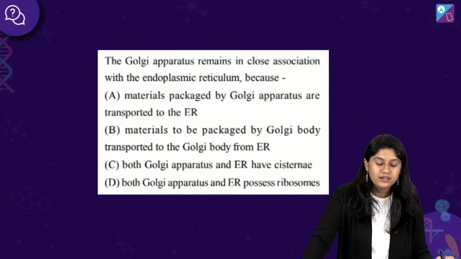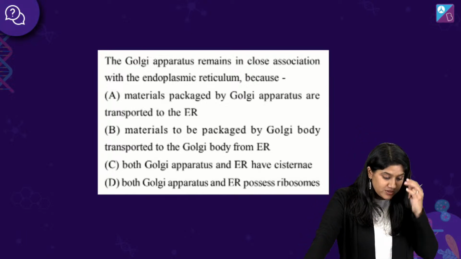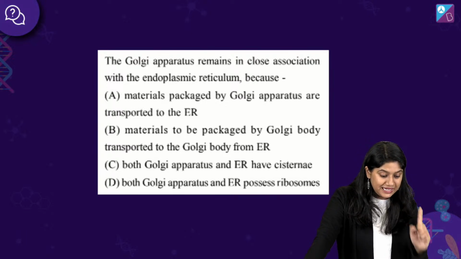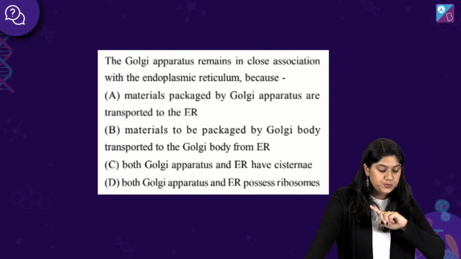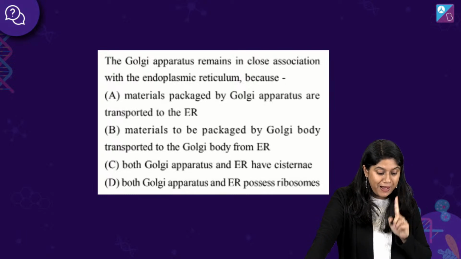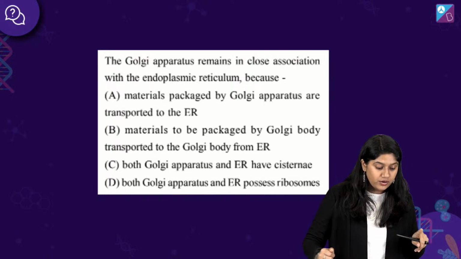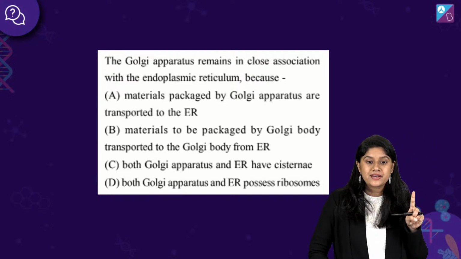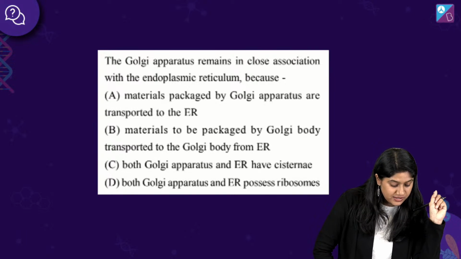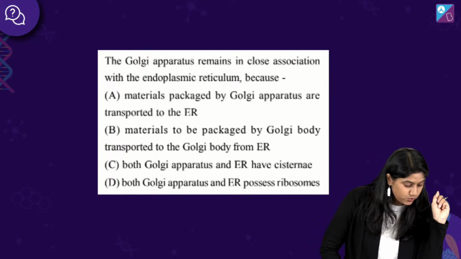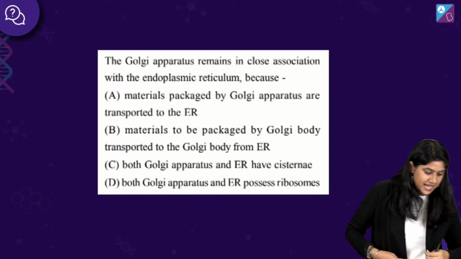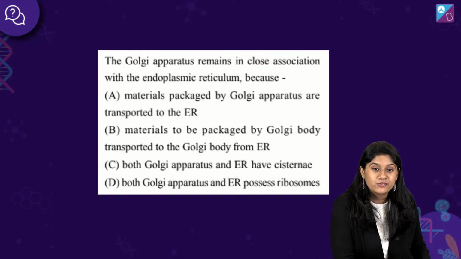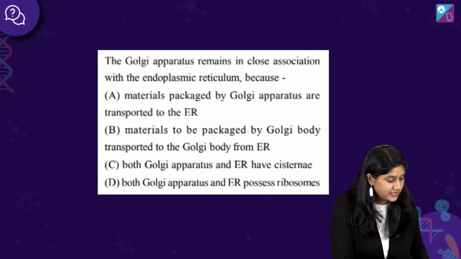Next question, everyone. The Golgi apparatus remains in close association with the endoplasmic reticulum because materials to be packed by the Golgi apparatus are transported to ER; or materials to be packed by the Golgi apparatus are transported to the Golgi bodies from ER; or both Golgi apparatus and ER have cisternae; or both Golgi apparatus and ER possess ribosomes. Clear? Very good. What is the correct answer, everyone?